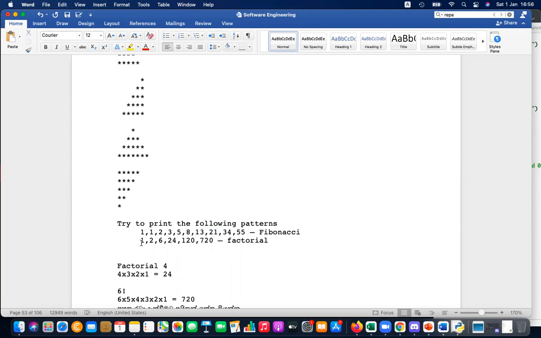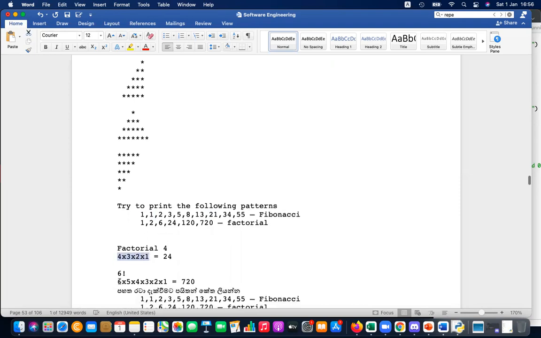Here, the next one is factorial. Factorial is a mathematical thing. Factorial 4 is created using 4 into 3 into 2 into 1. Factorial 6 is created using 6 into 5 into 4 into 3 into 2 into 1. And this is factorial 1, 1. 1 into 2 is 2. That into 3 is 6. That into 4 is 24. That into 5 is 120. 120 into 6 is 720.